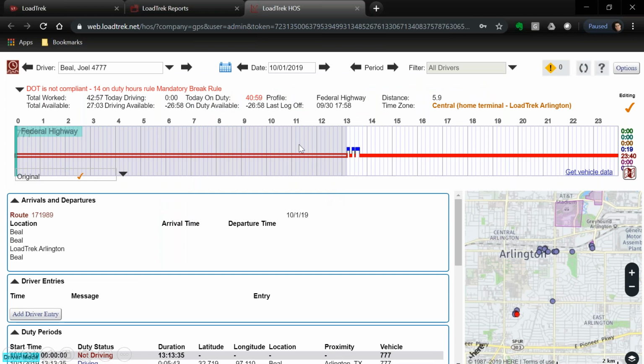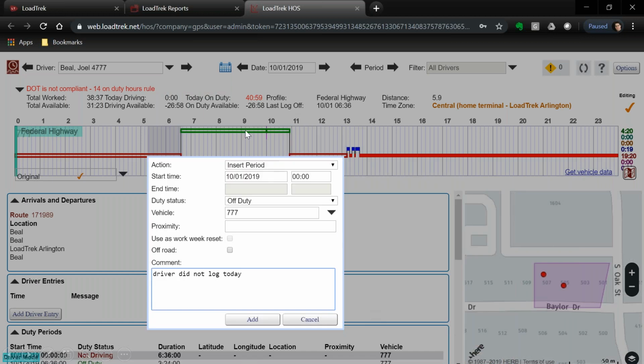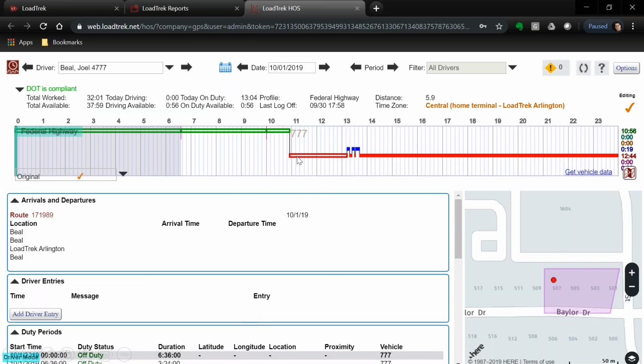I still have to add, so click Option and Insert. A little bit of off-duty time here. And there. And now I have to insert off-duty time at the end of the day, because again, remember, this log came to us in the state where the driver never did log off from the night before.